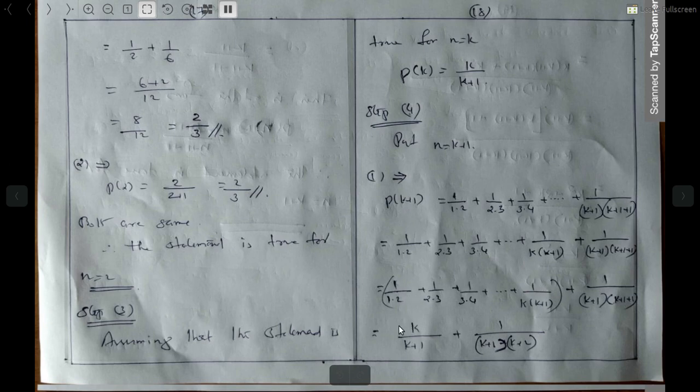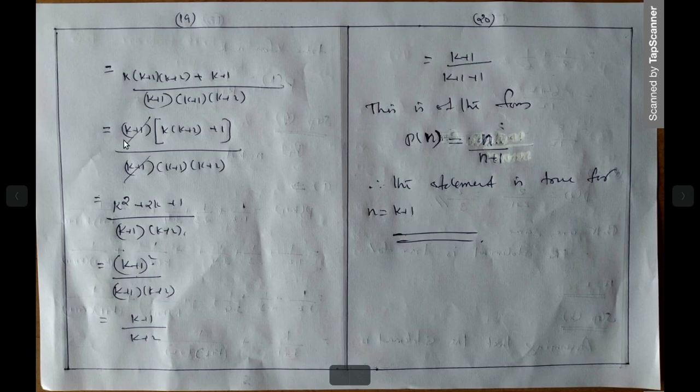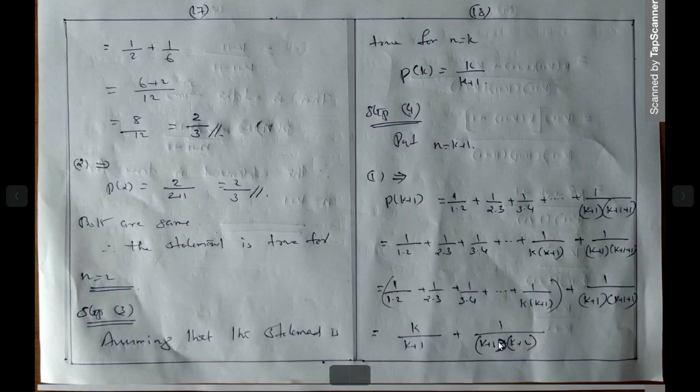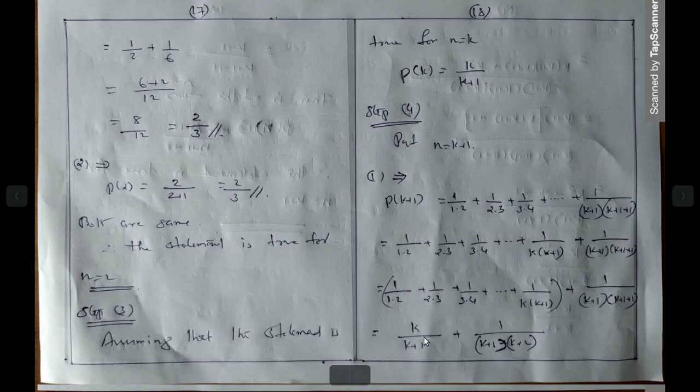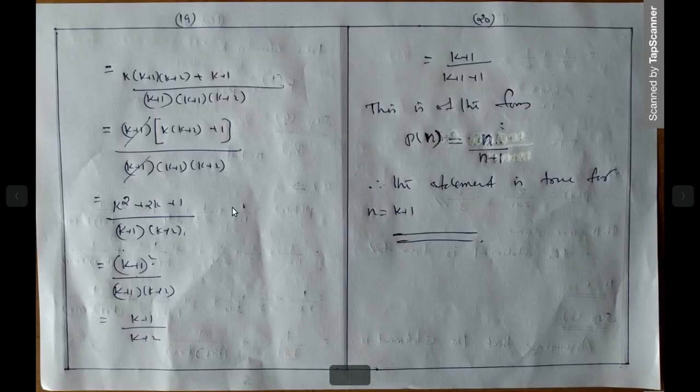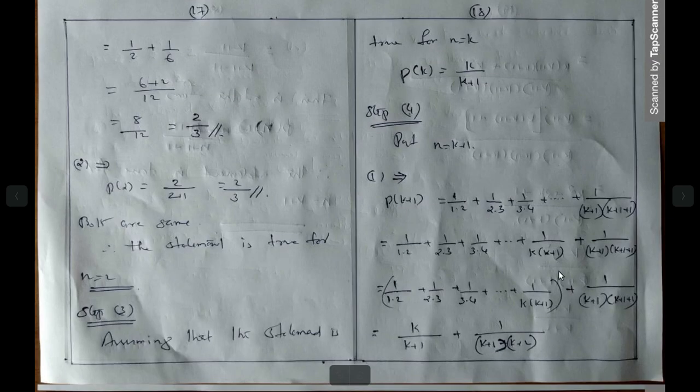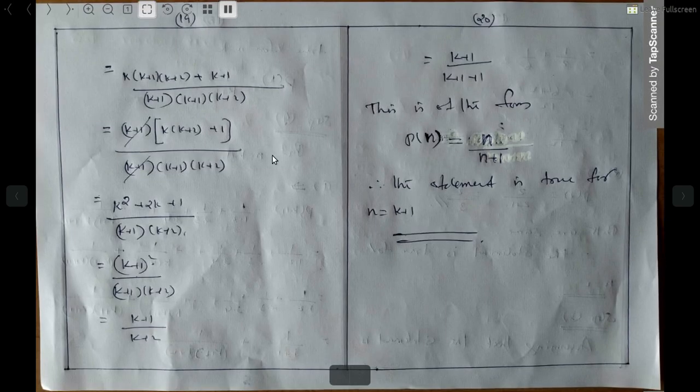What is P of k? k into k plus 1 by 2. This is our assumption: k divided by k plus 1. Then the last term. After cross multiplication, how to cross multiply? k plus 1 into k plus 1 into k plus 2. Then the numerator: k into k plus 1 into k plus 2 plus 1 into k plus 1 is k plus 1. Then you can take k plus 1 outside.